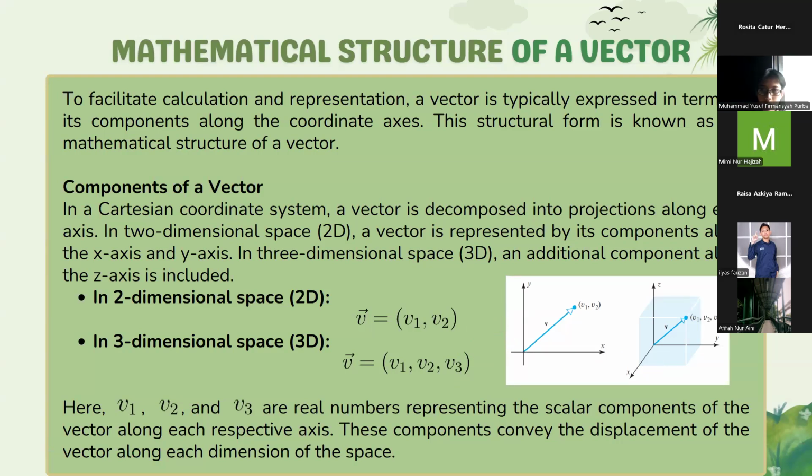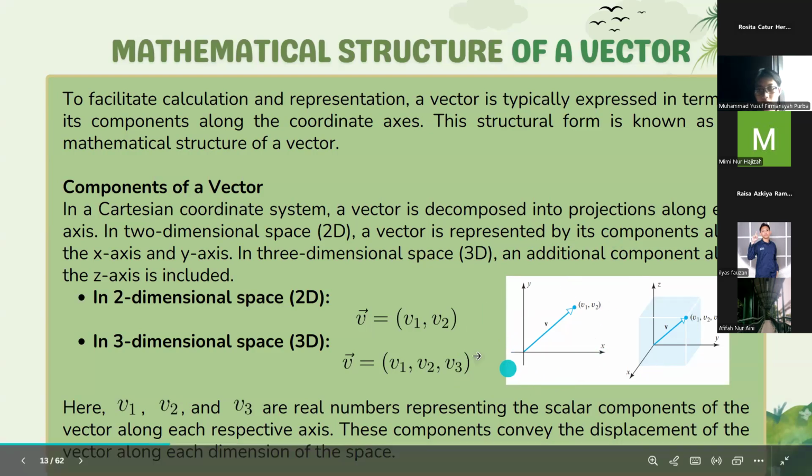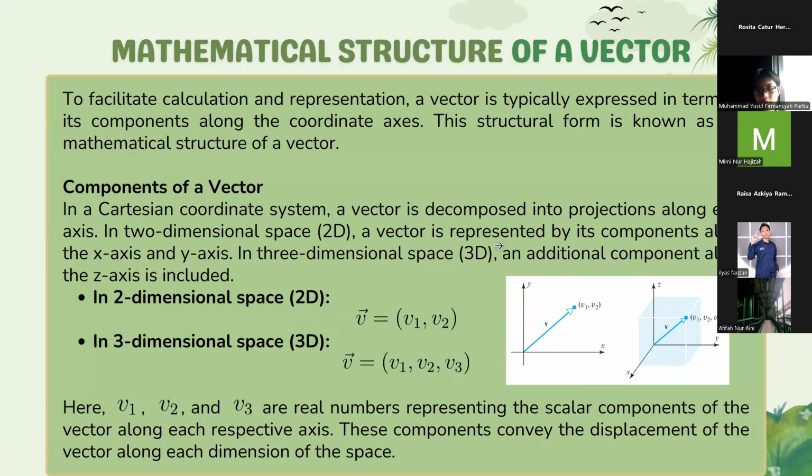The left picture is in two-dimensional space, and the right picture is a vector in three-dimensional space. Here, v1, v2, and v3 are real numbers representing the scalar components of the vector along each respective axis. These components convey the displacement of the vector along each dimension of this space.